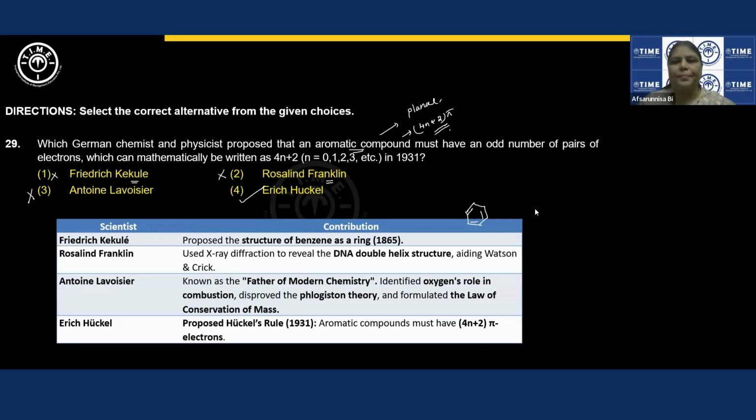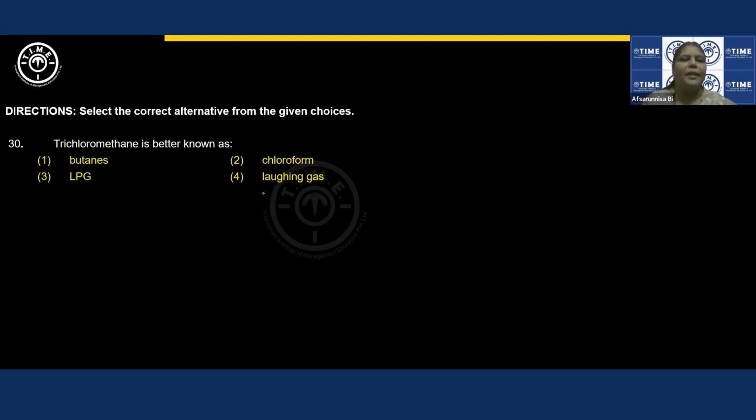Next question. Trichloromethane is better known as? Formula of methane, very simple, right? You have learned it at school level. Methane is a carbon bonded with 4 hydrogens. Suppose 3 of these hydrogens are replaced with chlorine: Cl, Cl, Cl, and then H over here. Only 3 hydrogens got replaced with chlorine. This is known as trichloromethane.